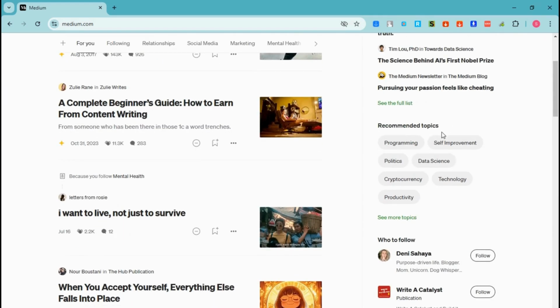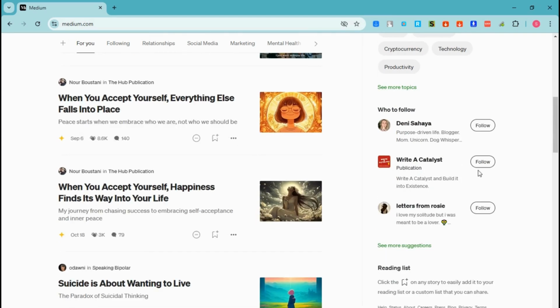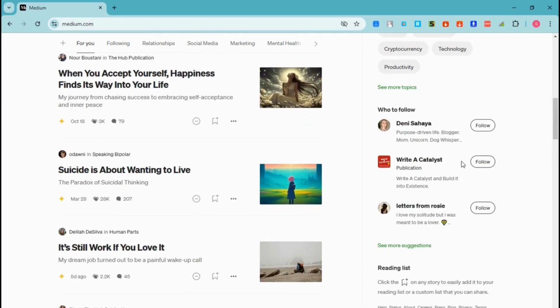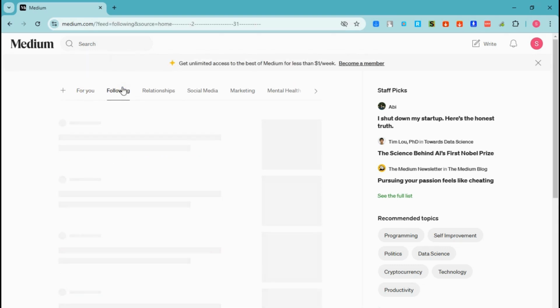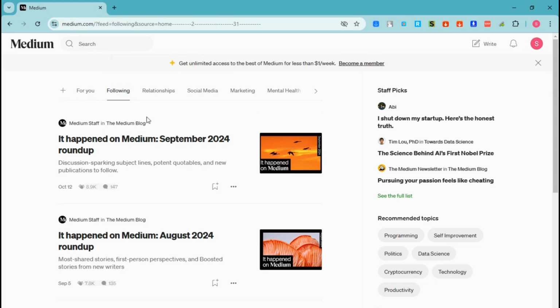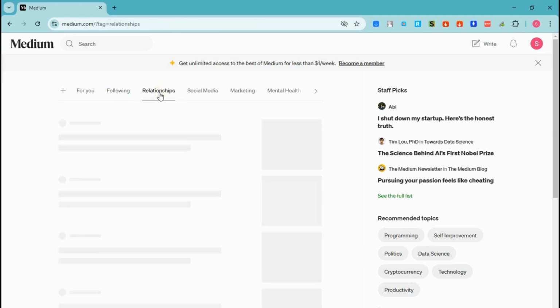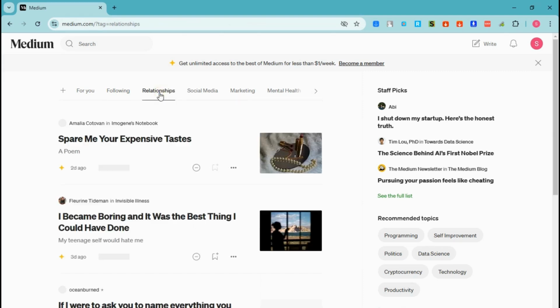in Medium. So this is what it looks like. Now this is the Medium interface, and here on the right side, you can see the following: reading list, recommended topics, followed writers, trending stories, publications, stats for your stories, tags and categories, engagement features, author info. So as a conclusion, the right side panel of Medium is a valuable resource for readers and writers alike.